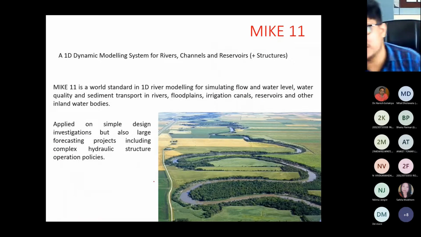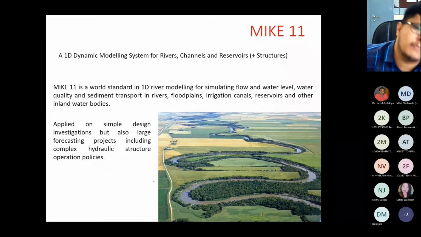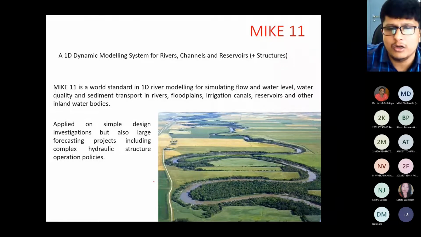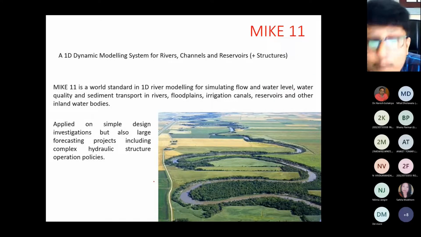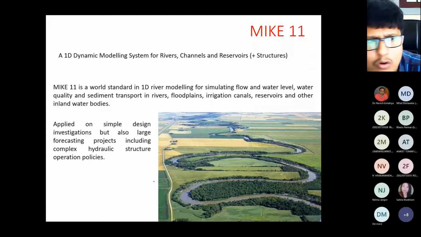Now MIKE is one agency that offers the software MIKE 11, MIKE 21, MIKE 31, then MIKE 12, then MIKE 13. These are the various MIKE software, but they are not freely open source software. They have some particular package cost, that is 15 lakh. If you want all the MIKE versions, then it may cost up to 15 to 20 lakhs, right? But if you want only one module, if you are interested in MIKE 11, that is used for river flood modeling, then it may cost something around 3 to 5 lakh, right?